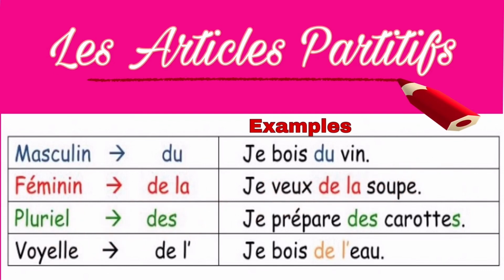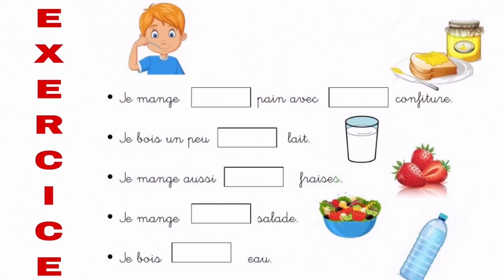Alright, now let's do a small exercise of les articles partitifs. So the first sentence is, je mange blank pain avec blank confiture. Now every time you need to focus on the word which is written after the blank, because it helps us in concluding whether the noun is masculine, feminine or plural. Now here the word written after the blank is pain. Pain means bread. Okay, so it is masculine as well as singular in nature. So we will put du.